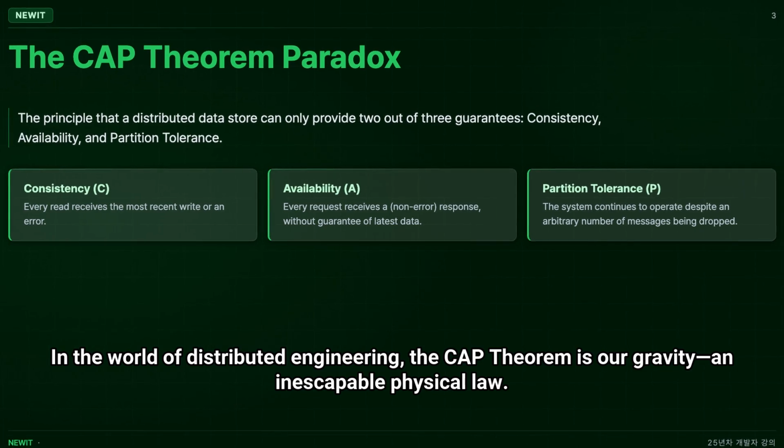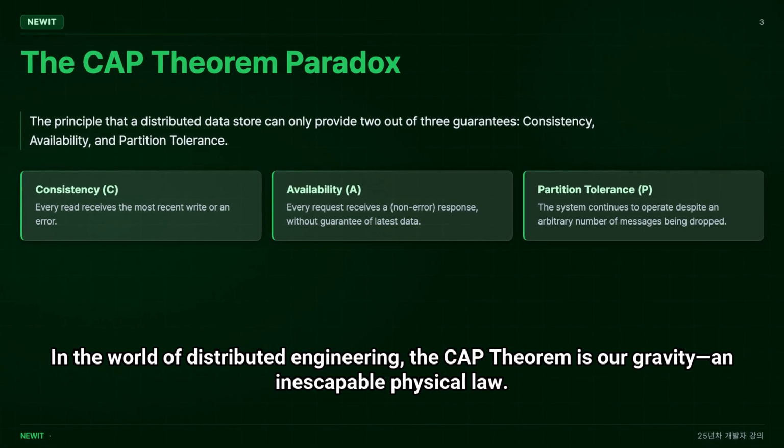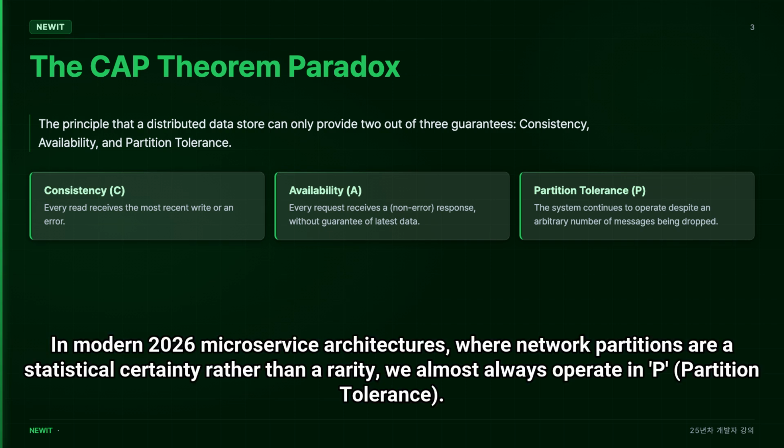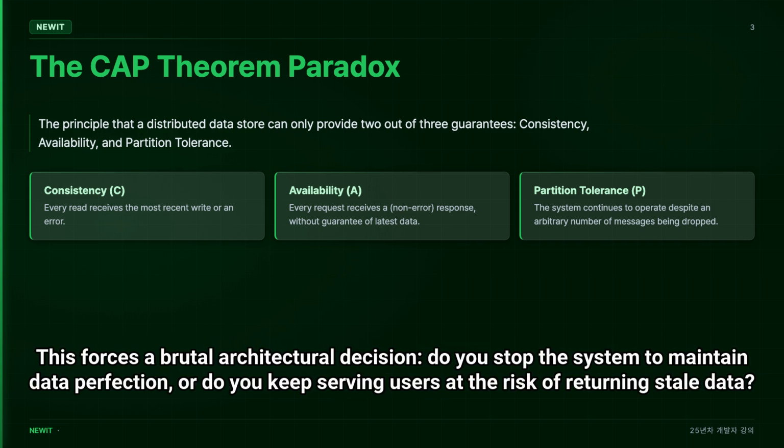In the world of distributed engineering, the CAP theorem is our gravity, an inescapable physical law. It dictates that in the presence of a network partition, you must choose between consistency and availability. You cannot have both. In modern 2026 microservice architectures, where network partitions are a statistical certainty rather than a rarity, we almost always operate in partition tolerance. This forces a brutal architectural decision. Do you stop the system to maintain data perfection, or do you keep serving users at the risk of returning